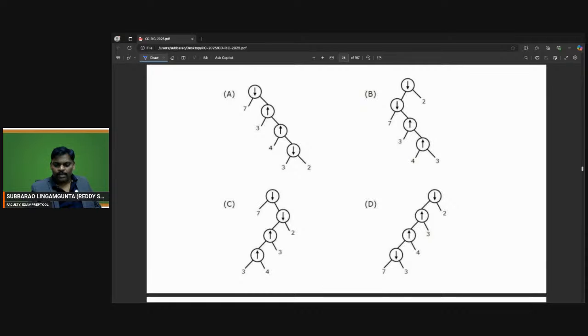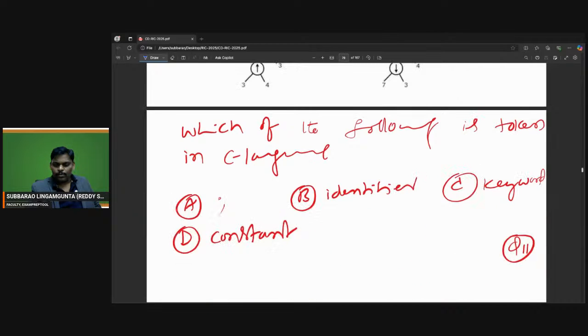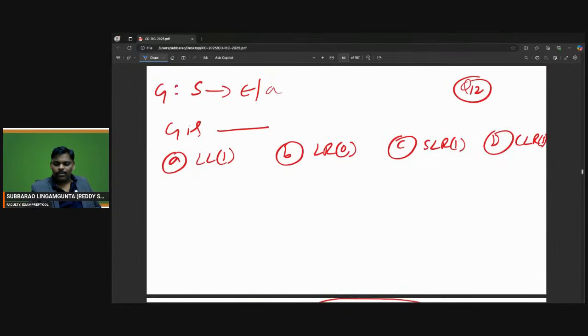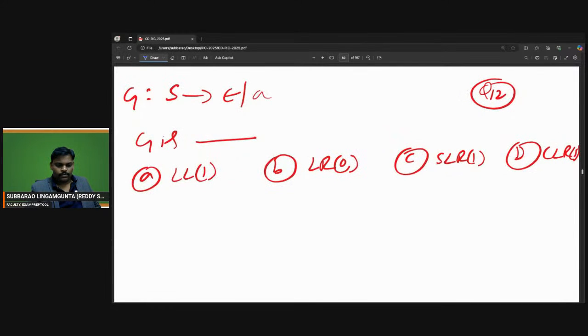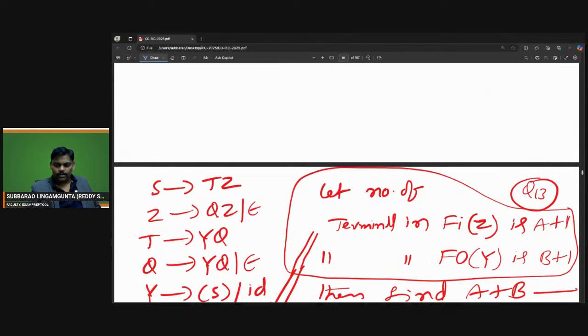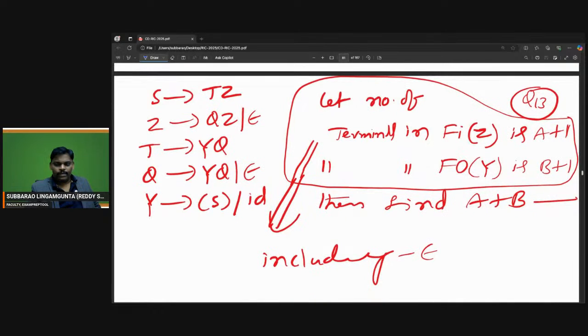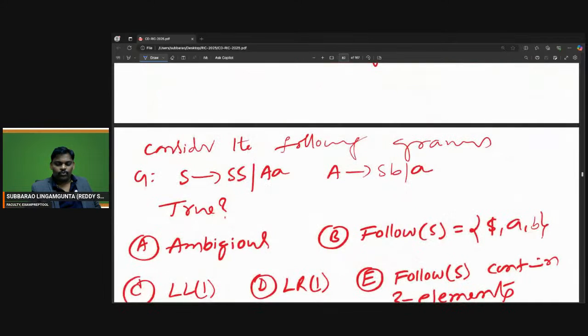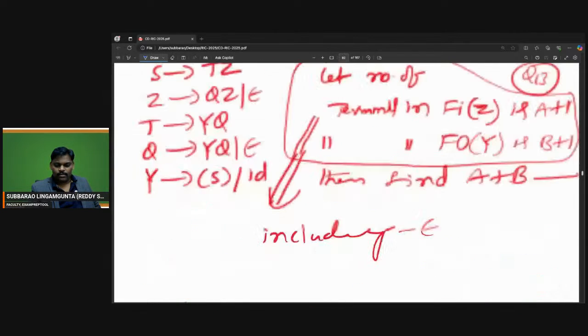I think in the last class we already did this problem, right? We did this problem also. This problem also we did. Let's move to the next problem. I think yes, this is the last problem.